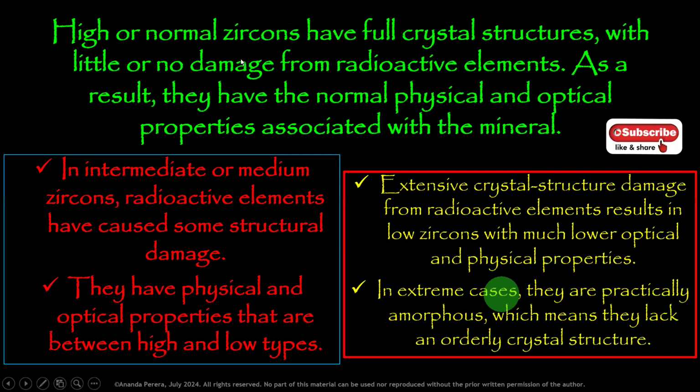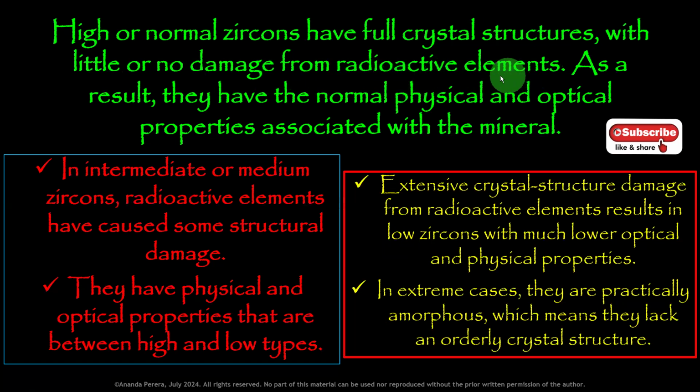Then, what is high? High or normal zircon. Another name for the high category is normal zircon. They have full crystal structures. High or normal zircons have crystal structures with little or no damage from radioactive elements.